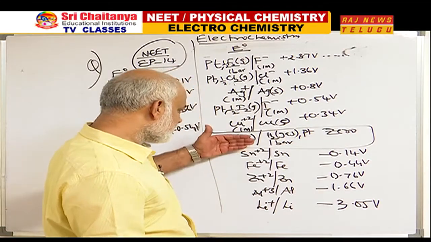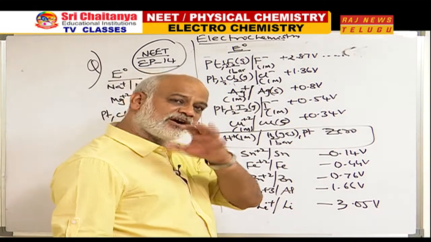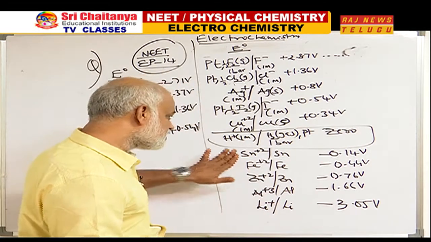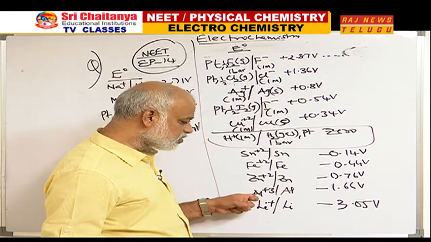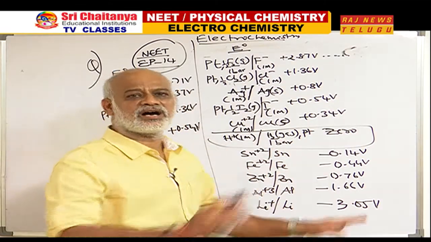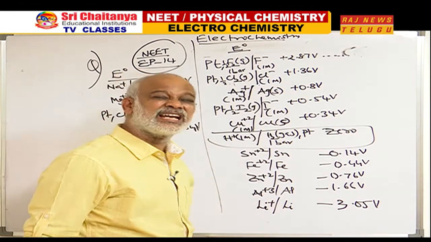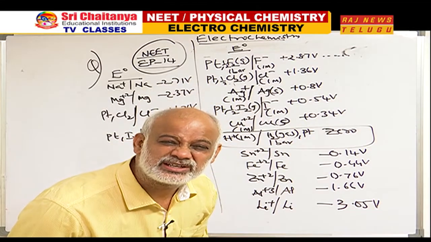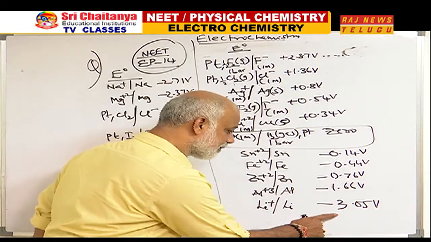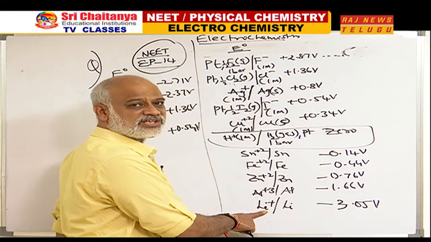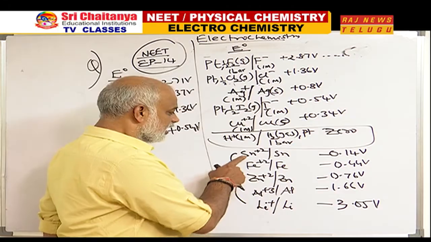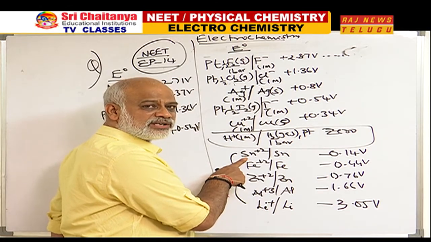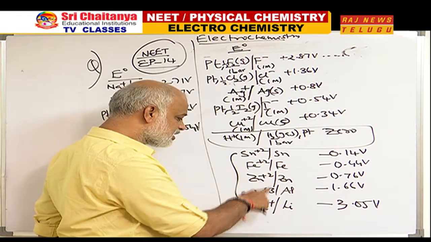Then the question: what about this? How to do problems? I will tell you. What is this indicating? Stannous, ferrous, Zn plus 2, Al plus 3, Li plus all have negative SRPs. Least tendency to undergo reduction is Li plus. Compare only these. Better tendency to undergo reduction, compare it among these 5.